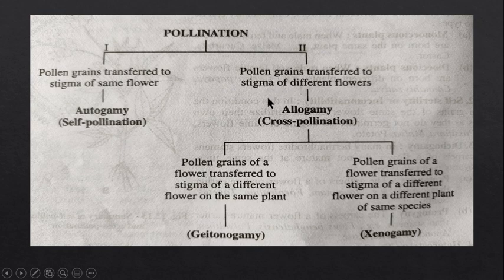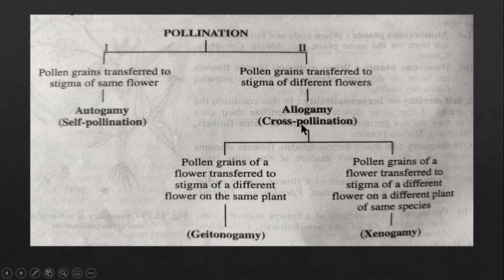Now let us come to the next category, known as allogamy or cross-pollination. In cross-pollination, different flowers are involved. In autogamy only one flower is involved, with the male reproductive part and the female reproductive part of the same flower. Here two different flowers are involved. So that means the pollen grains are from one flower and the stigma is of another flower. Two flowers are involved, and pollen grains get transferred to the stigma of a different flower, right? So this is known as allogamy or cross-pollination.